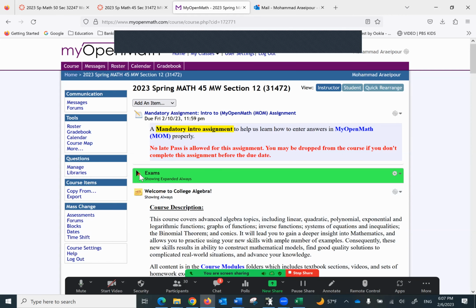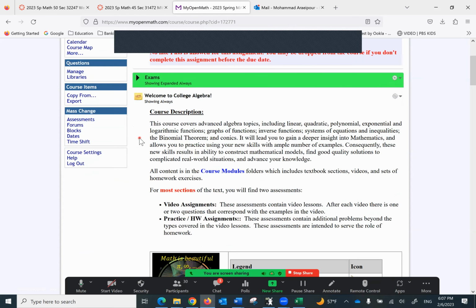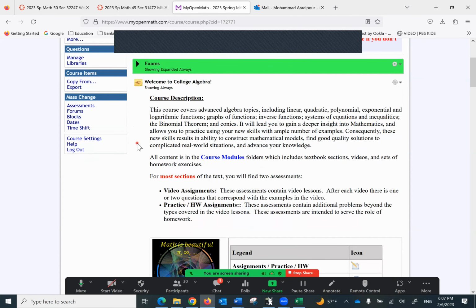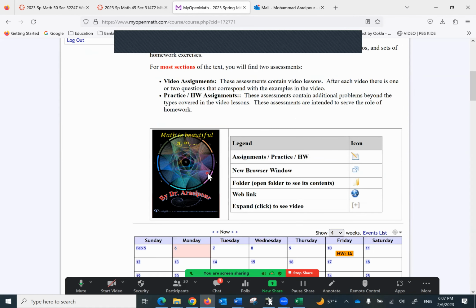The next one is the set of exams. You don't have to worry about it for now. But I put it near the top, because sometimes students used to miss that. So for example, when the first one comes up, you just click on it, it asks you for the password, and you take it from there. There's only one attempt. This is the course description. Okay, it covers advanced algebra. The course modules folder, you can have it there. And it's got the video assignments and practice/homework assignments.